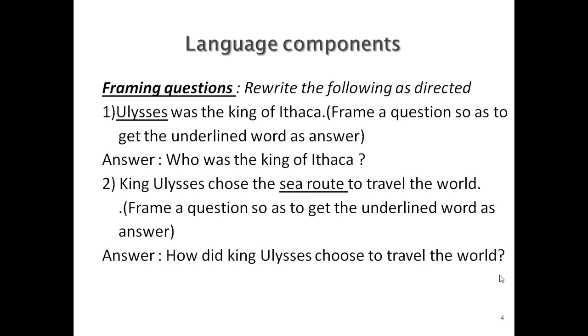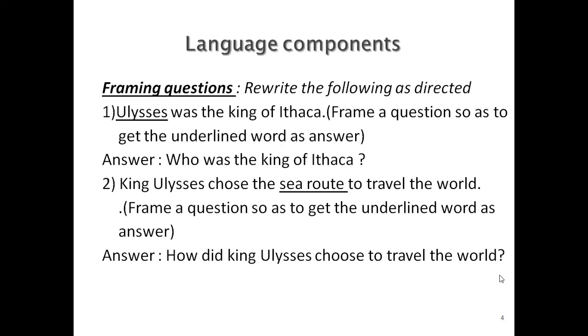So this is a WH question which we have framed here to get the underlined word as the answer. So, who was the king of Ithaca? The underlined word is Ulysses. That is the reason why we have started the question with the WH word who. Now, the second sentence given also demands a WH question. King Ulysses chose the sea route to travel the world. Here also the instruction given is frame a question to get the underlined word as the answer. So, wherever you get an instruction this way, it means you have to frame a WH question.